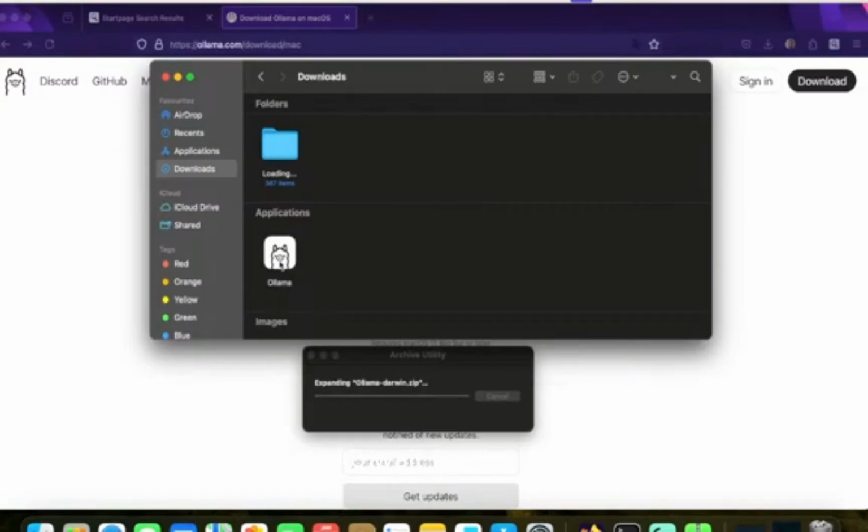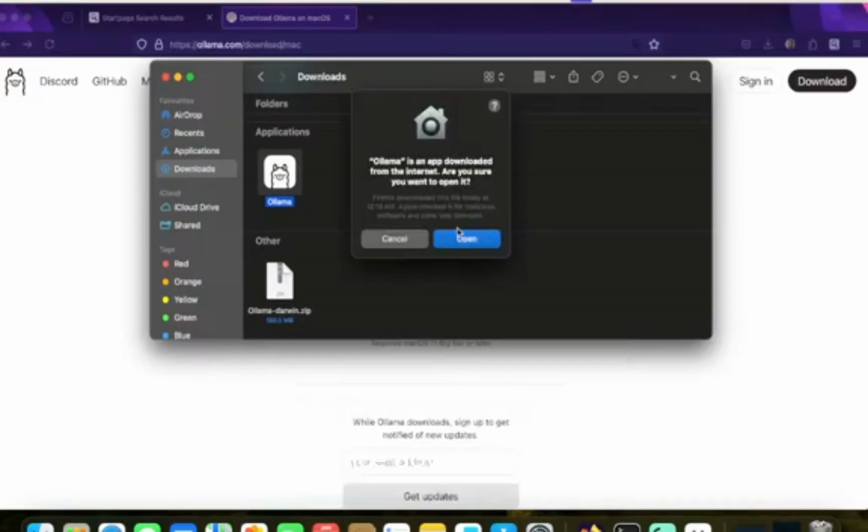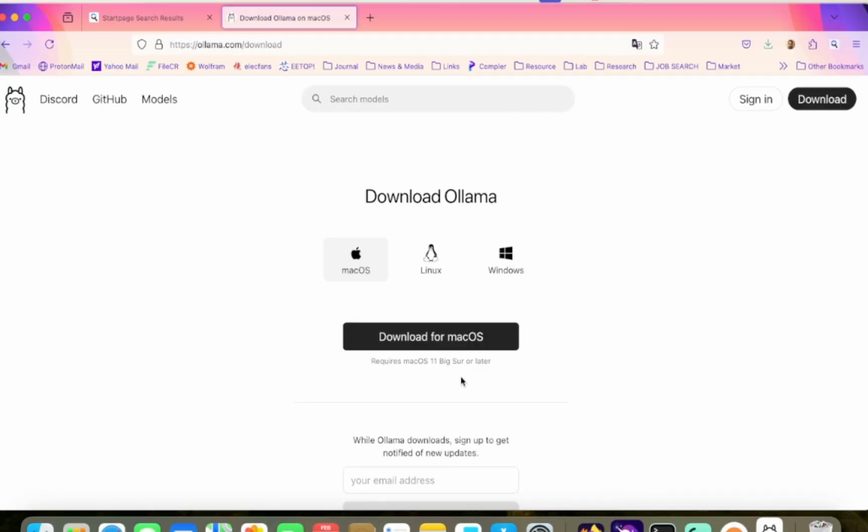You have to wait for the complete unzipping of this archive, and then double click on this Ollama for the installation. The installation is simple. Once downloaded, you have to give the permission to open this internet downloaded Ollama app, and the installation will start.